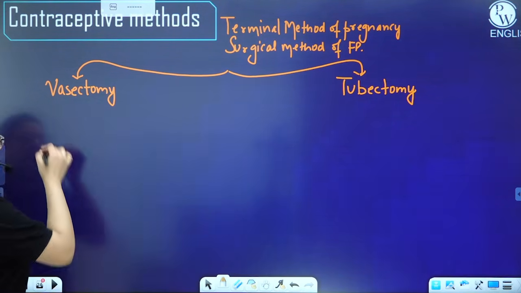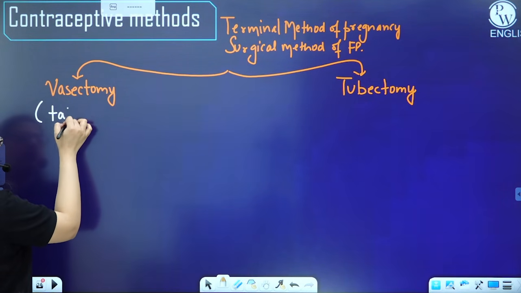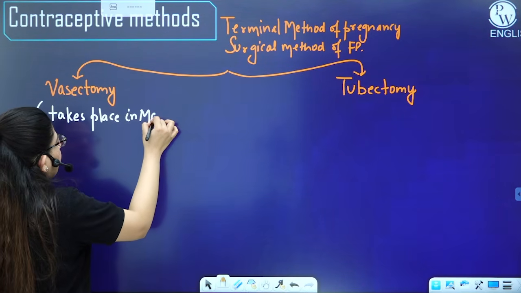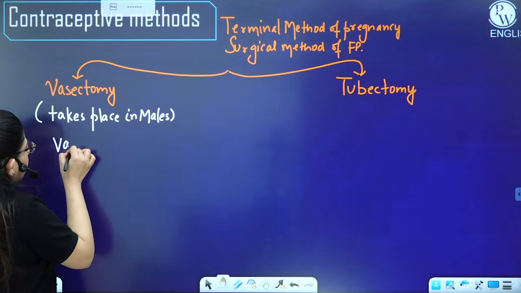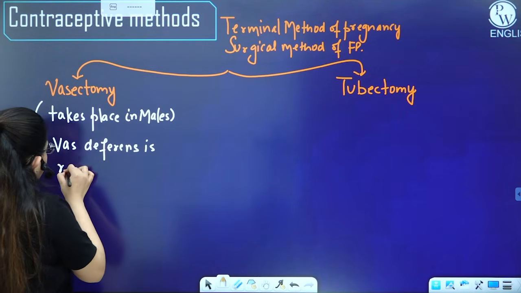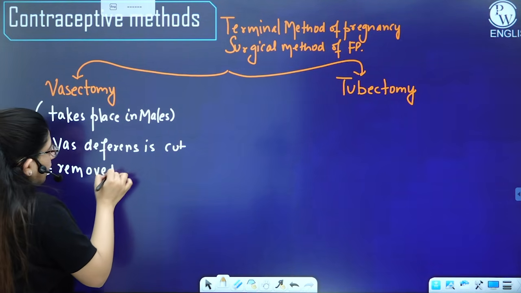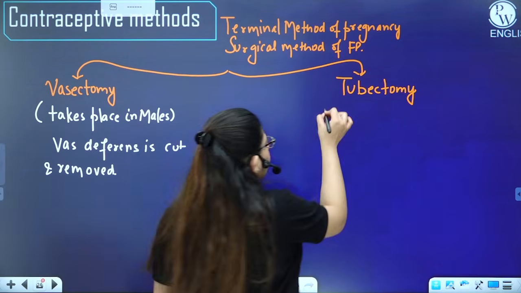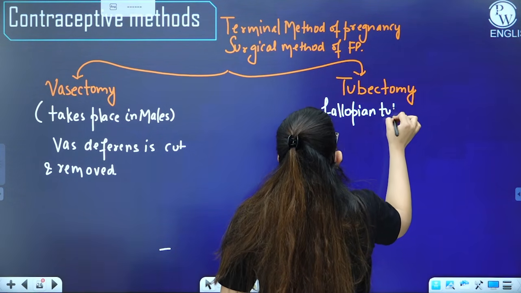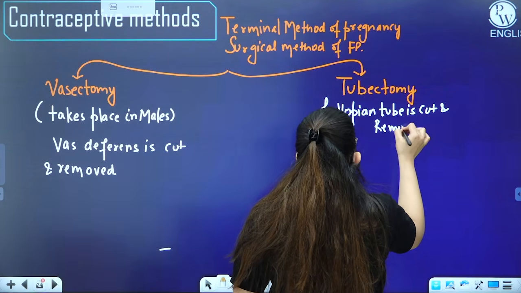So this is a method that you perform in males. Here, the vas deferens is cut and removed. And here we have tubectomy, where the fallopian tube is cut and removed. Okay.